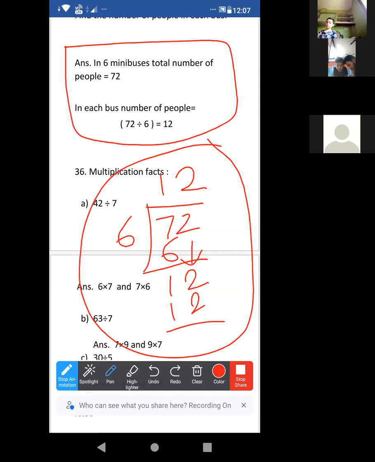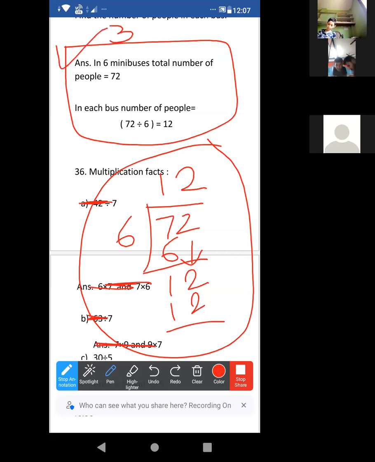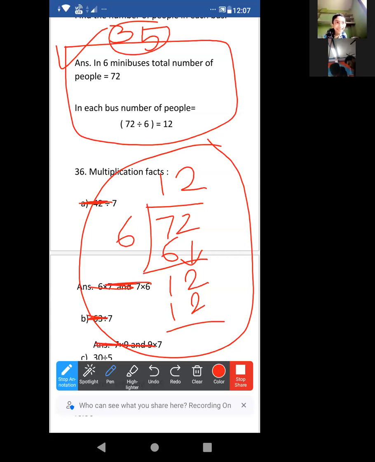Okay, done. Acha, no, you will not do 36. Right now, at first, complete 35. All of you have written? Tanvir Islam, written? Just show me your hands if yes. Okay, okay, very good.